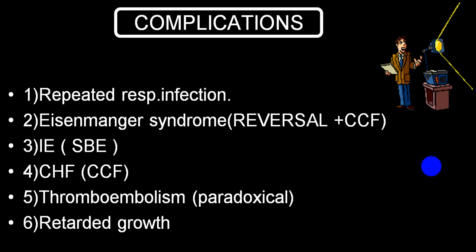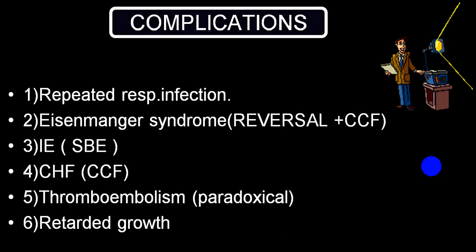Chances of infective endocarditis are very high, and with reversal of the shunt you can have a paradoxical embolization from the right side to the left side, and before reversal from the left atrium you can have a paradoxical embolization into systemic as well as pulmonary circulation via the aorta to the pulmonary artery. Along with this, the child usually has retarded growth or stunted growth. These are the common complications.